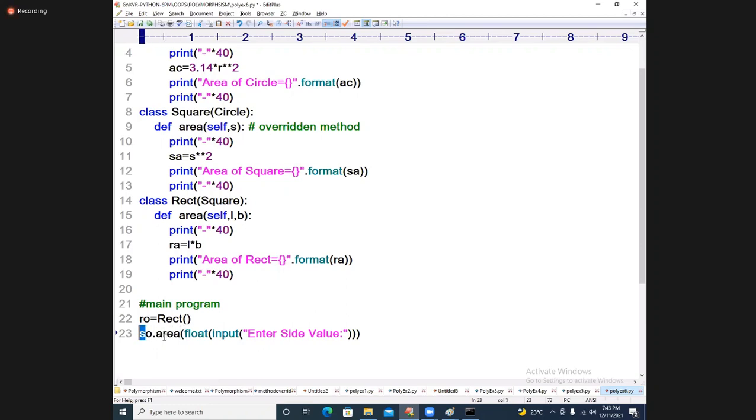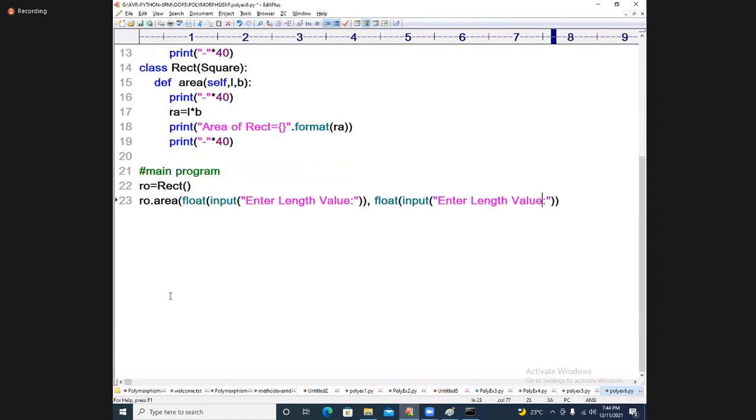RO dot area, enter float, enter length value, comma, again I will take the same thing: enter breadth value. Yes, breadth value. Fine.